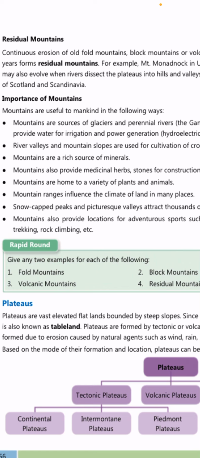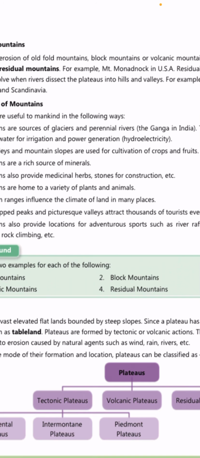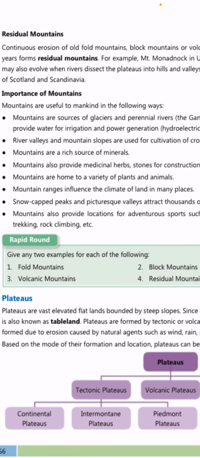Then mountains are home to a variety of plants and animals. So also the mountains are like a habitat, are like a living place for a lot of animals and a lot of plants. Mountain ranges influence the climate of land in many places. So they say that mountain की जो range होती है वो influence करती है the climate.